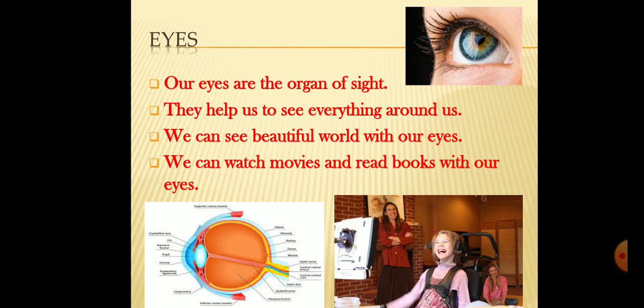Now, first we are starting with our first sense organ, the eyes. You all have 2 eyes. Our eyes are the organ of sight. That means you can see all around you by using your eyes. They help us to see everything around us. We can see the beautiful world with our eyes. We can watch movies and read books with our eyes.